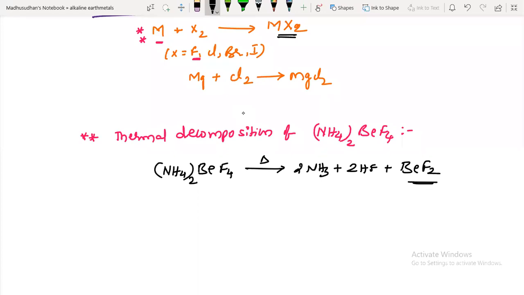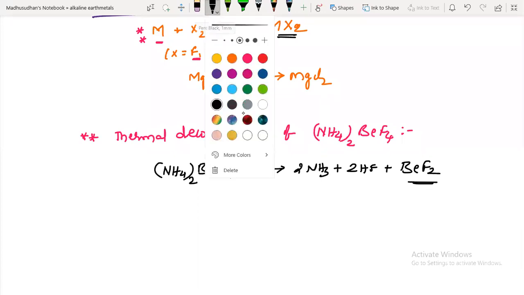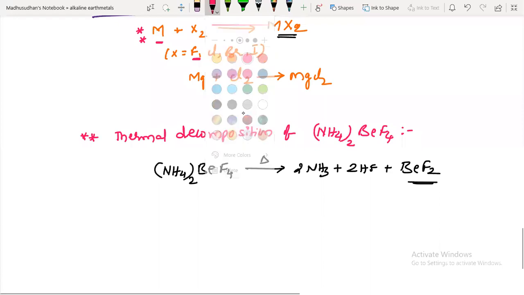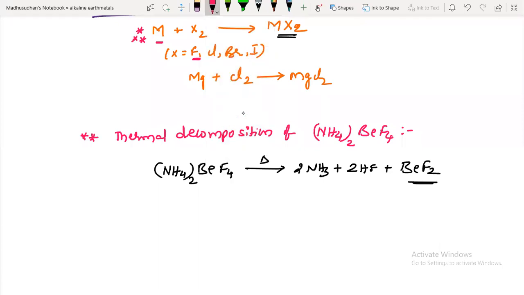And BeCl2 is also conveniently prepared. It is an even better method than the direct reaction with the halogens. So BeCl2 is conveniently prepared from the metal oxide, beryllium oxide, on reaction with carbon and chlorine.